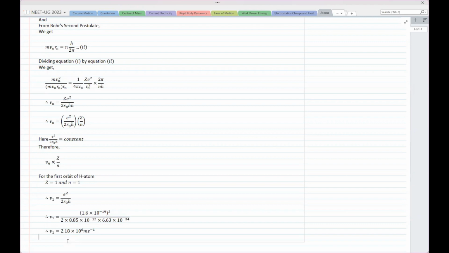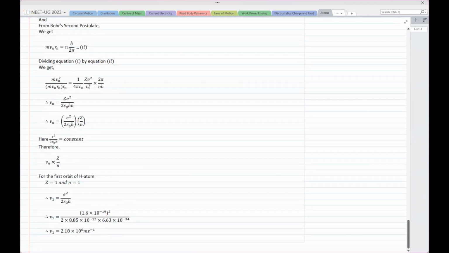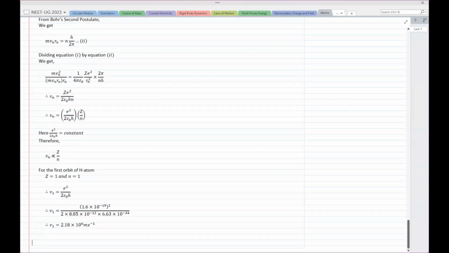Okay, so the electron is moving with quite a large speed, 2.18 into 10 raised to 6 meter per second, and you can see that this is very simple but entirely algebraic. These derivations are asked in your board exams, so be careful about these derivations.